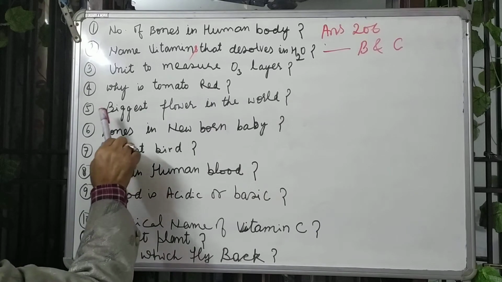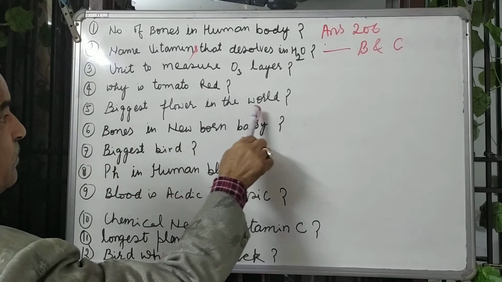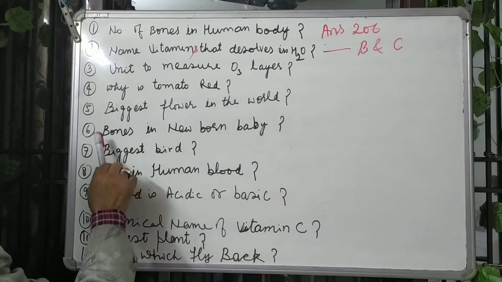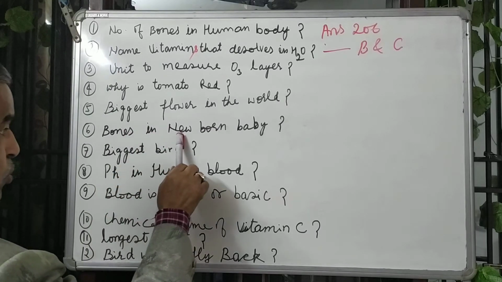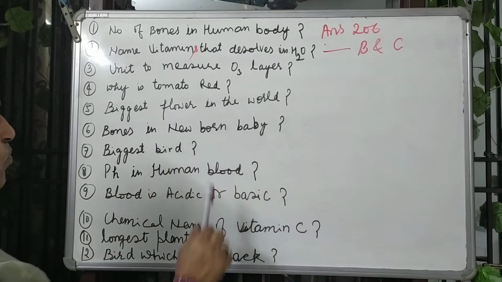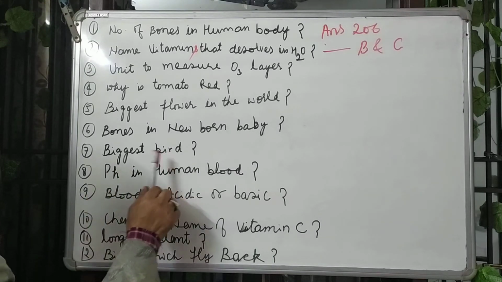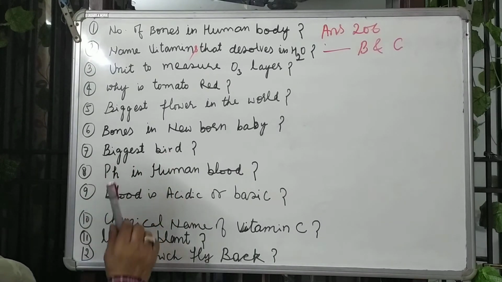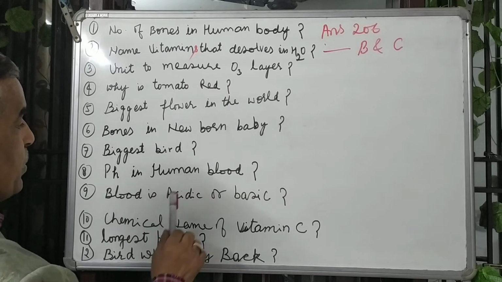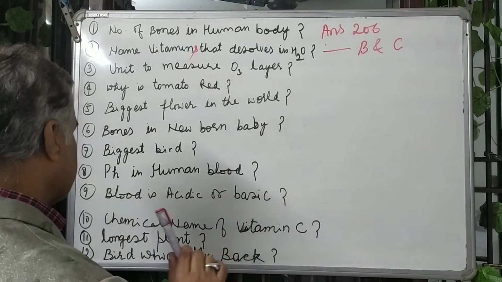Question number 5, the biggest flower in the world. Question number 6, the number of bones in a newborn baby, the biggest bird, and the pH value of human blood.